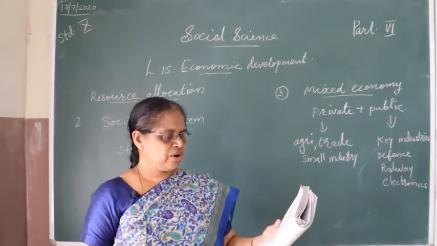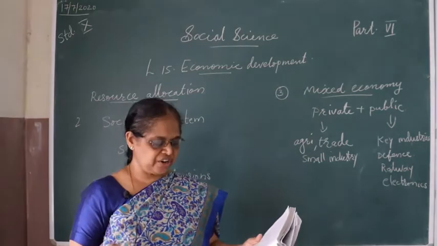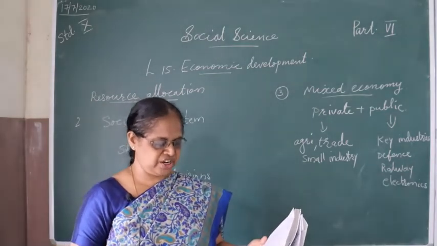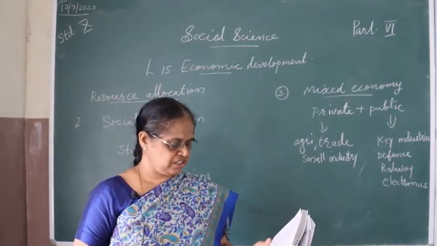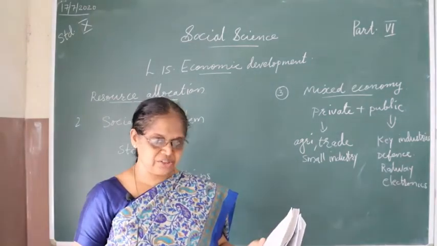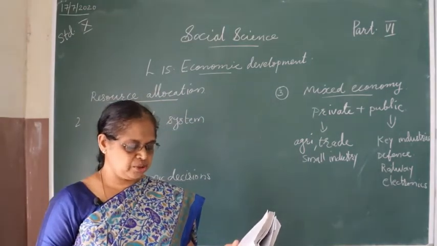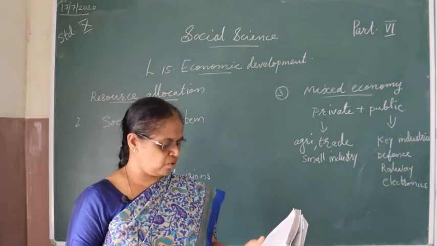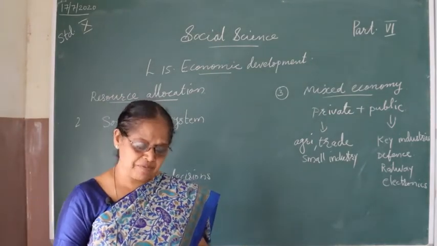Here individual or private ownership is in agriculture, trade, small consumer goods industry, while basic industries like heavy industries, factories producing defense material, railway, electricity, roads, etc. are owned by the state.